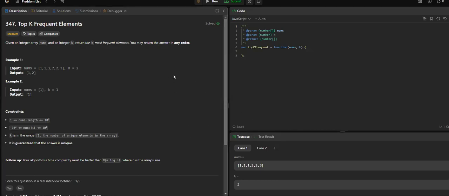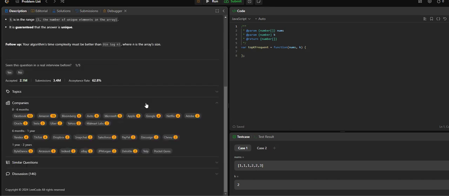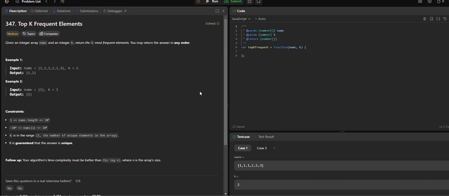Hello everyone. So today we'll be solving one LeetCode medium problem named Top K Frequent Elements. And this has been asked in almost all good companies. Most of the companies are asking this: Facebook, Microsoft, Apple, Amazon, Google. Everyone is asking this. So let's read the problem and try to solve it.